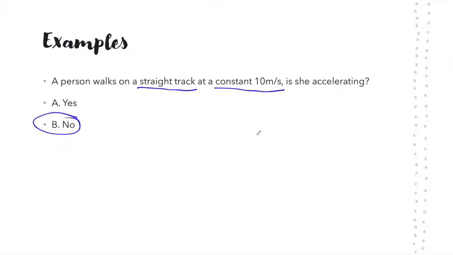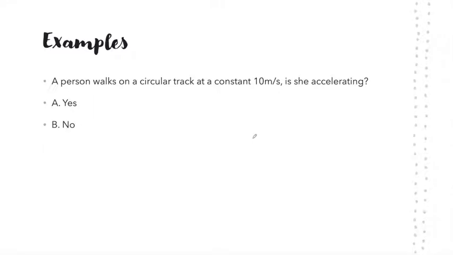Let's look at this next example. Now, the same person walks on a circular track at a constant 10 meters per second. Is she accelerating? Pause the video here, think about this for a little bit, and then come back. All right, welcome back.